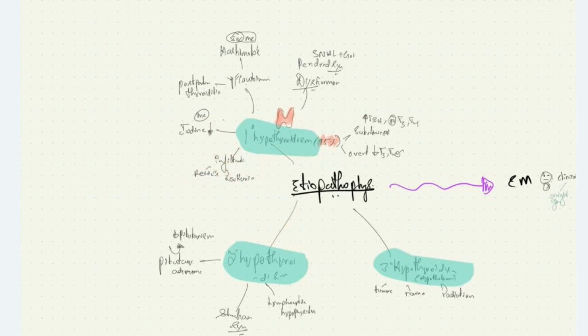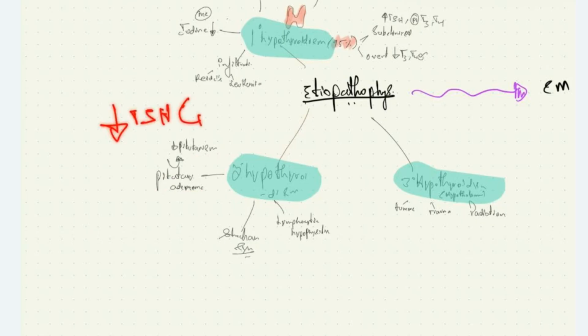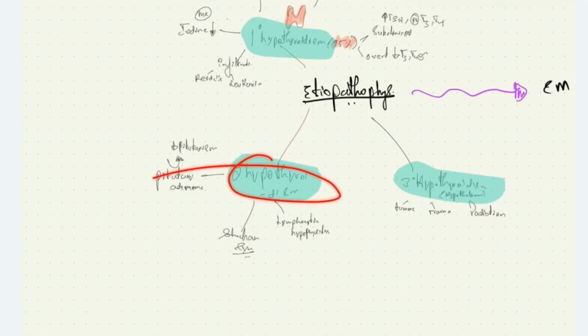What are the causes of secondary hypothyroidism? We know they are the diseases of the pituitary gland. We can have pituitary adenoma causing hypopituitarism, leading on to reduced TSH level, which leads to reduced T3, T4 levels. We can have Sheehan syndrome, where we see hypopituitarism postpartum, a complication after delivery. Secondary hypothyroidism can also be due to lymphocytic hypophysitis causing mass effect on the pituitary gland and reduced TSH secretion.